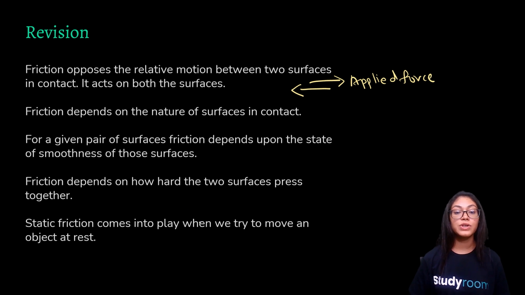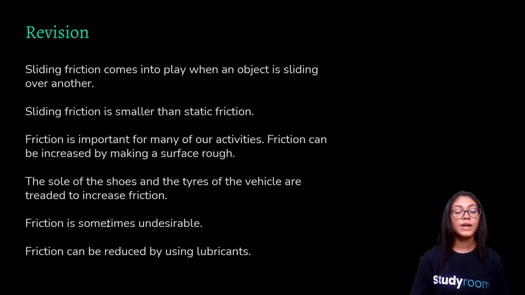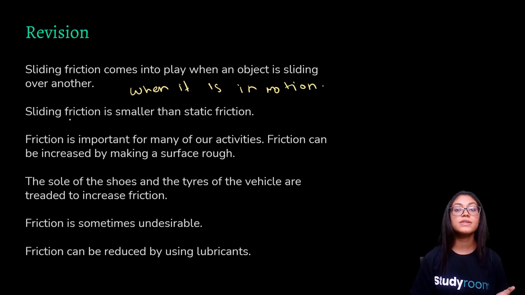Now, static friction comes into play when we try to move an object at rest. That is, static friction is related to the object at rest. And sliding friction comes into play when the objects are sliding over one another, that is, when it is in motion. Right? Now, sliding friction is always smaller than the static friction.